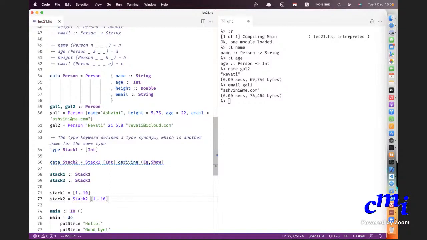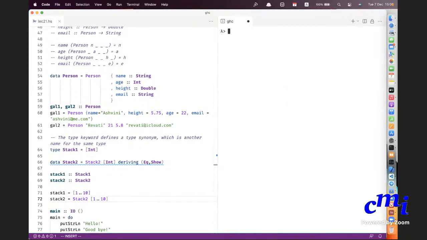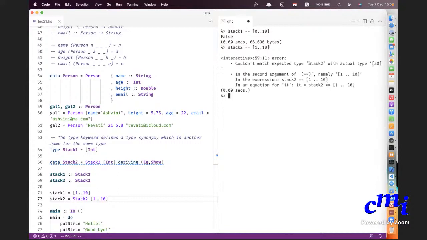Okay, great. This is all fine. Now let me ask if stack 1 equals a list, I'll get a value true. What if I ask if stack 2 equals a list 1 dot dot 10? What will I get? True or false or type error? Which of the three? Okay, these types are not the same. Exactly. The type is completely different.